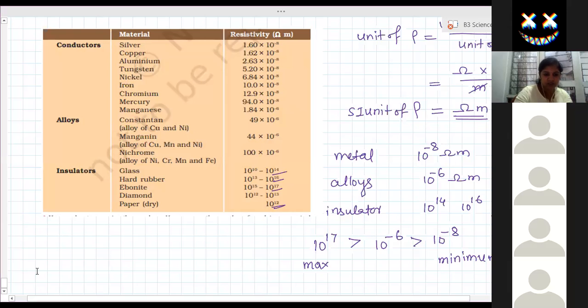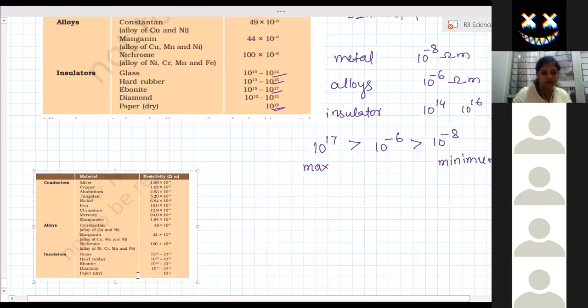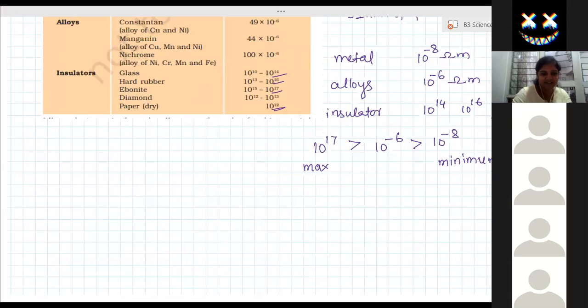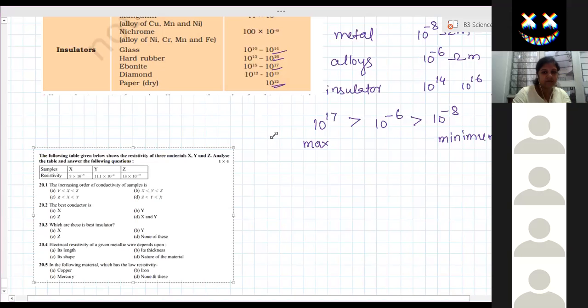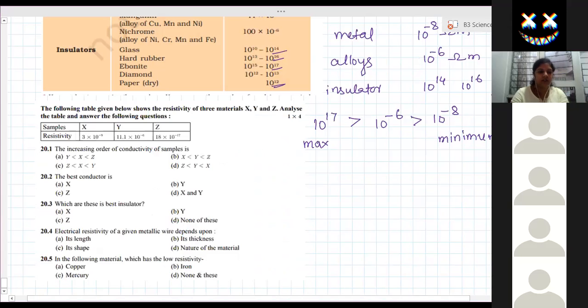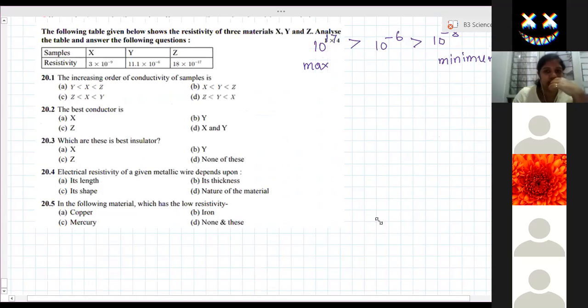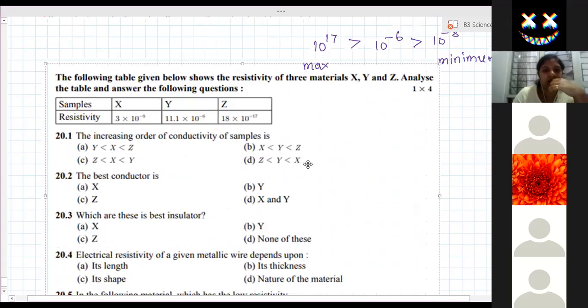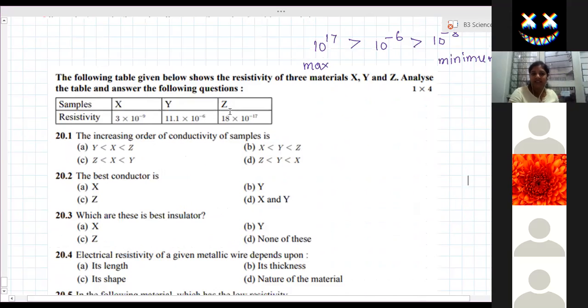Another question based on this can be asked this way. This was a case study question. Are you able to see? They have given x, y, z and the resistivity values. 3 into 10 to the power minus 9 is the resistivity of x. y is 11.1 into 10 to the power minus 6, and z is 18 into 10 to the power minus 17.